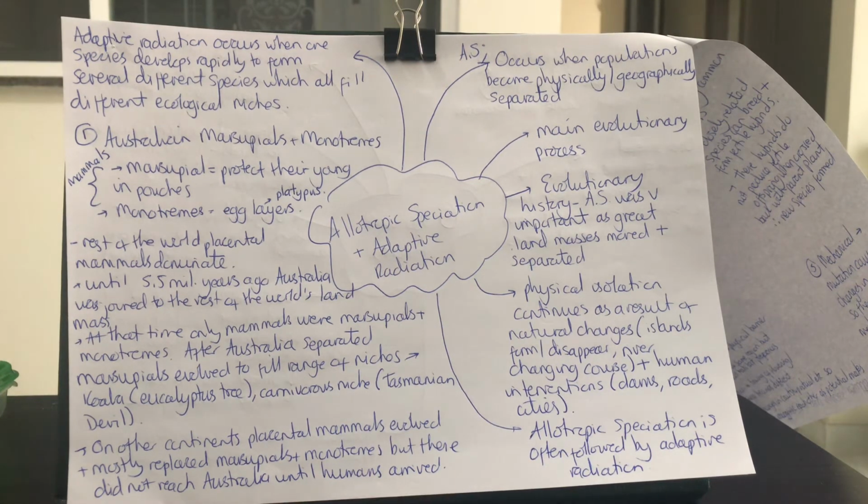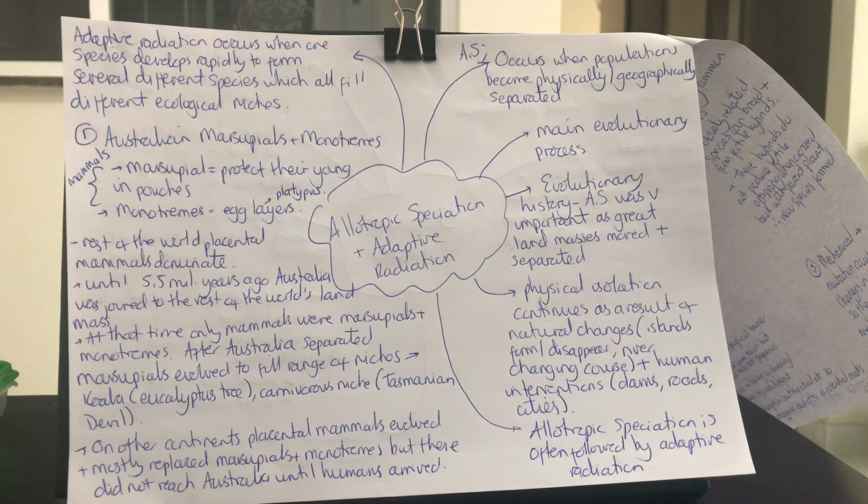All right, so an example of this, to give you a bit of context, or there's two examples actually. First of which is to do with Australia. We seem to be talking about Australia a lot in this unit, but that is the Australian marsupials and monotremes. Marsupials and monotremes are both examples of mammals. A marsupial protects their young in pouches. Marsupials you are going to be aware of are koalas, kangaroos, those types of things. The monotremes are actually egg layers, and an example of that is a platypus.